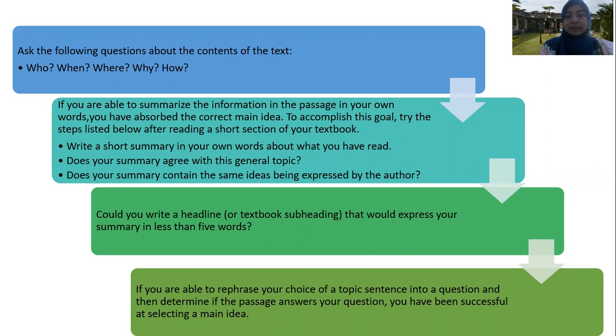Could you write a headline? Your headline, your textbook subheading, your title, would express your summary in less than 5 words. After we make the summary, we compare it with the author, and then we make the textbook subheading or headline using only 5 words. It describes our understanding of the topic. When we can pick a maximum of 5 words to make a headline that is suitable with the topic, that means we have already understood the topic content.